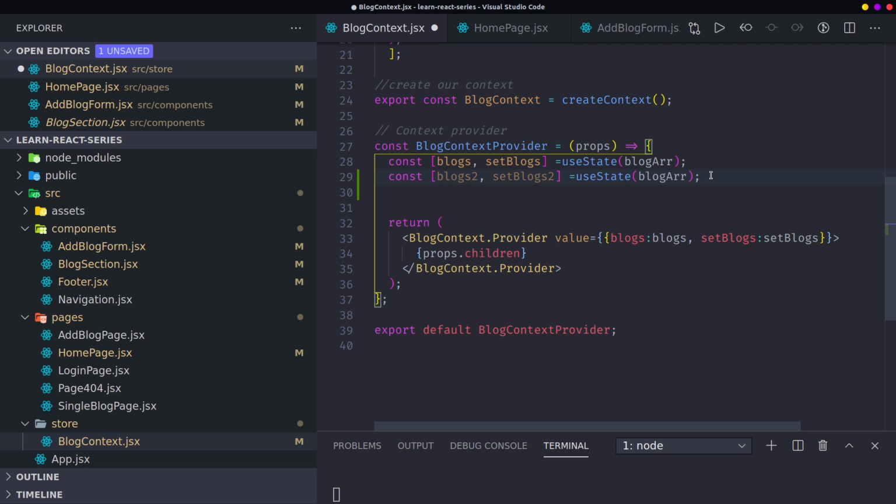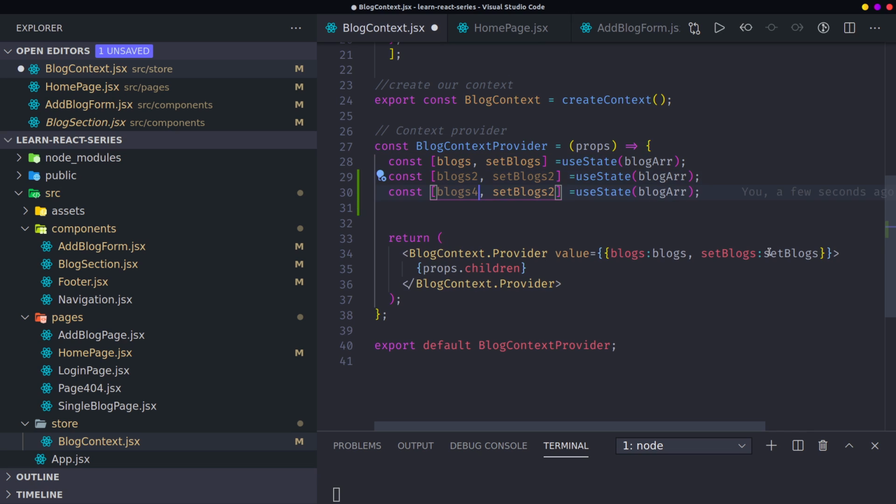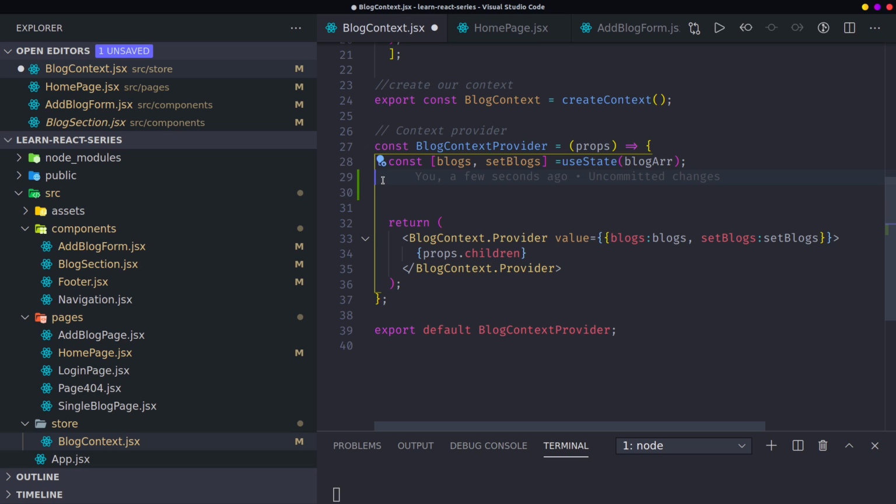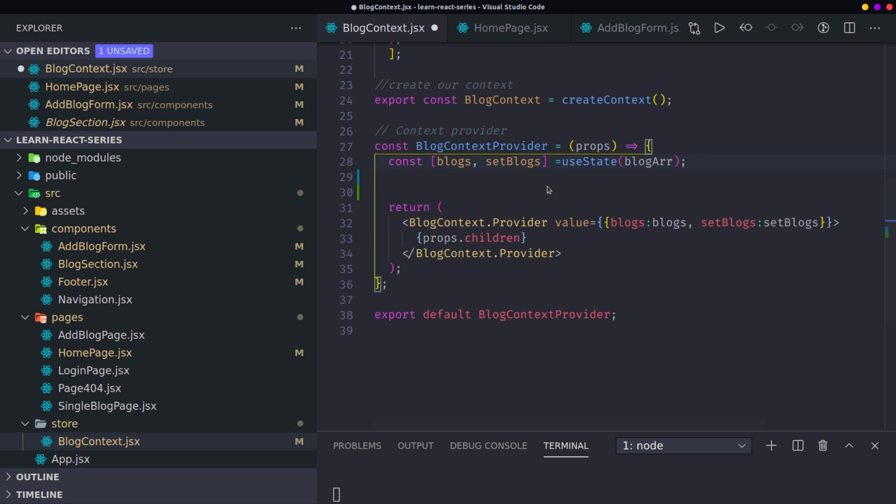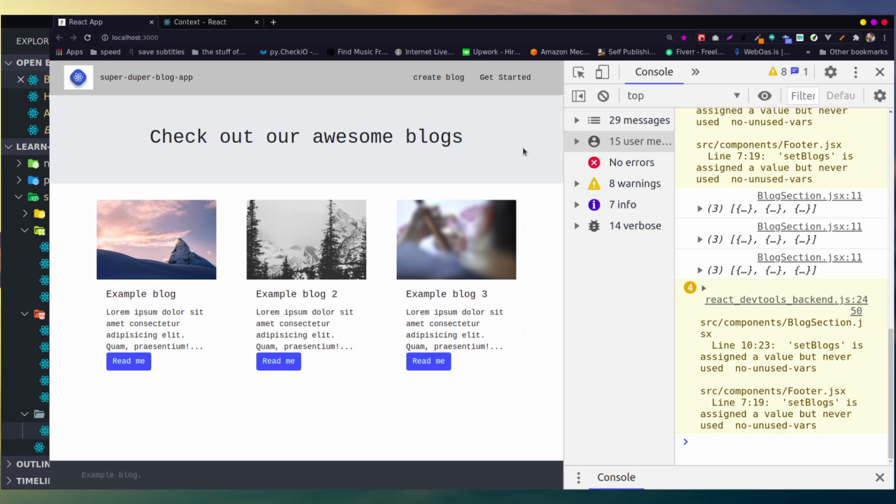This can get a bit overwhelming because you are trying to keep track of all this, and you are passing too many values here together. So one way of avoiding this is what we call the use reducer hook. And use reducer is a tricky hook to explain, but I'm going to explain it to the best of my understanding. It's use reducer.